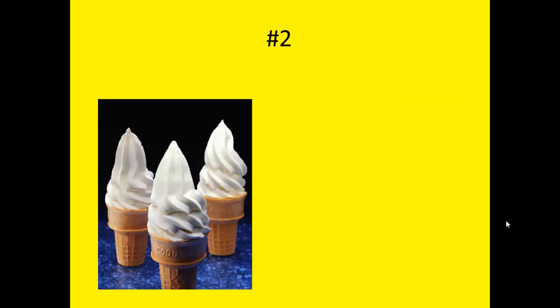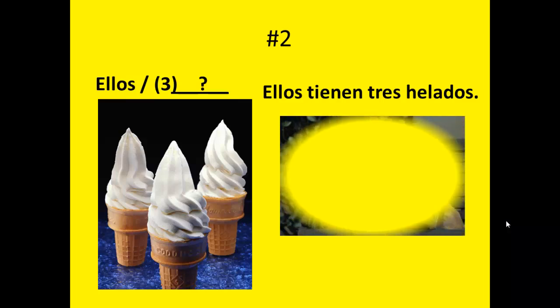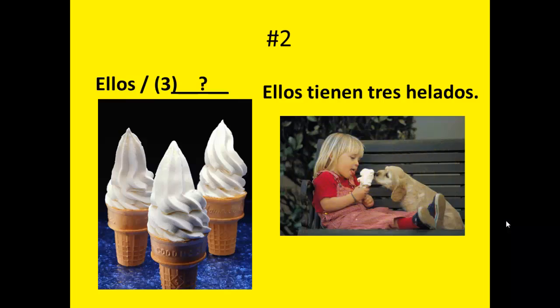Awesome. Number 2. You want to say ellos, they have 3 ice creams. So ellos, match up your form of the verb tener. It's not tengo, it's not tienes, not tenéis. What would it be? You wrote down, ellos tienen 3 helados. You are correct. They have 3 ice creams. Yay! Ellos tienen 3 helados.